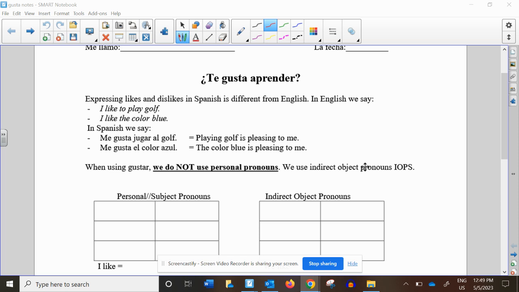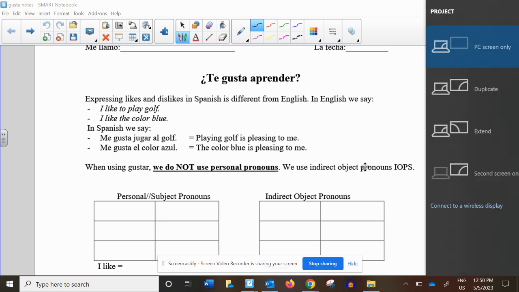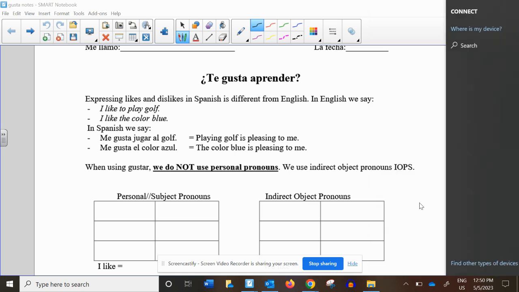Clase, hoy vamos a aprender de gusta, todo de gusta. En este momento solamente aprendiste me gusta, te gusta, and a little bit of le gusta. Pero hoy vamos a aprender todo de gusta. So, primero, vamos a leer un poquito.